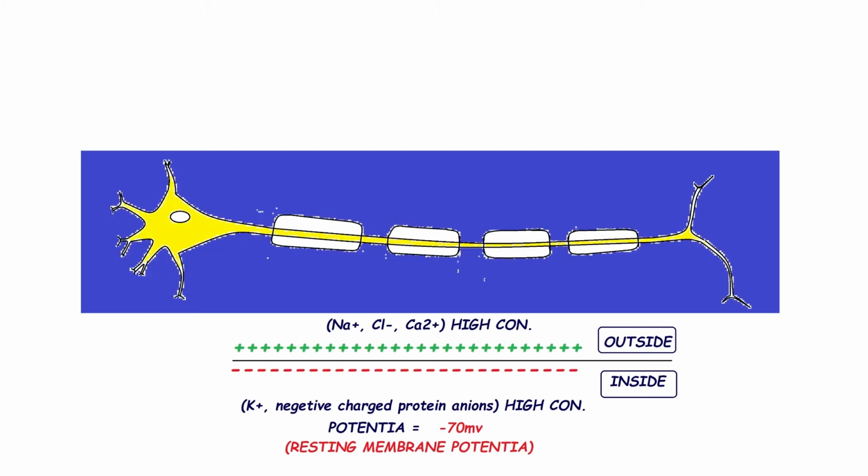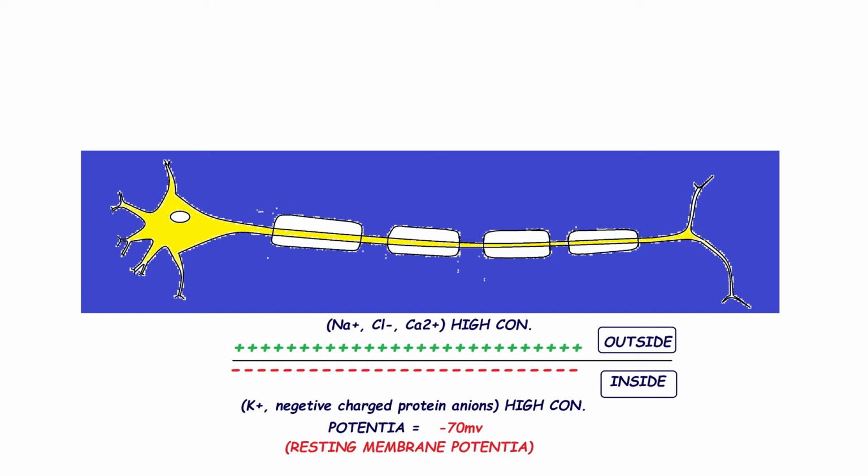So, we can say in a simple sentence, in the resting state, when no impulse is generated, outside of the nerve cell the concentration of Na+ cation, Cl- anion and Ca2+ cation is high, and inside the concentration of K+ cation and negatively charged protein anion is high.